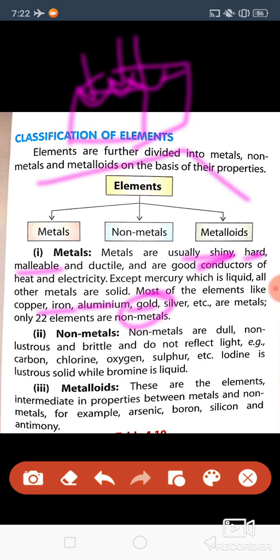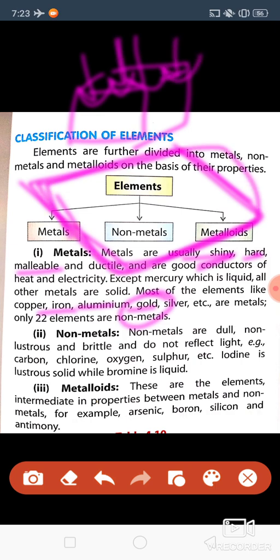It will get flattened, isn't it? It will not break, it will get flattened. This property of getting flattened after hitting is called malleable.